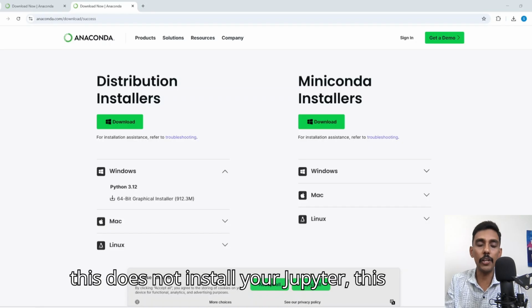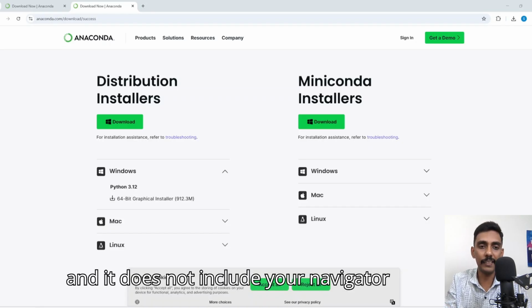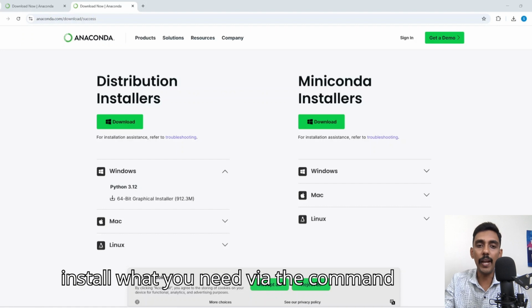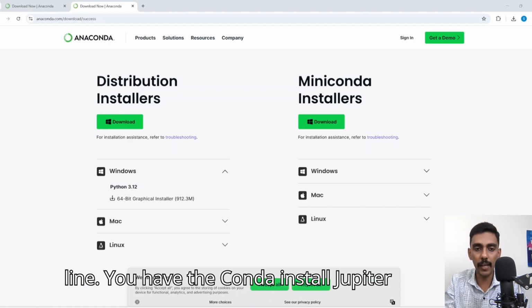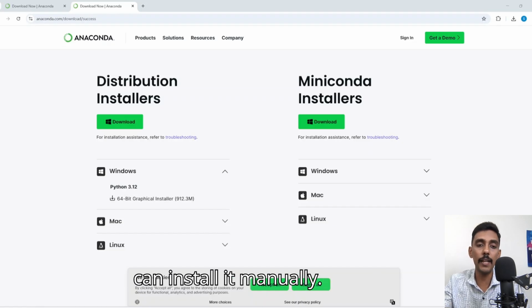So this does not install your Jupyter. This does not install your Spyder, and it does not include your Navigator GUI, right? So you'll have to manually install what you need via the command line. You have conda install Jupyter, Pandas, NumPy, whatever you want. You can install it manually.